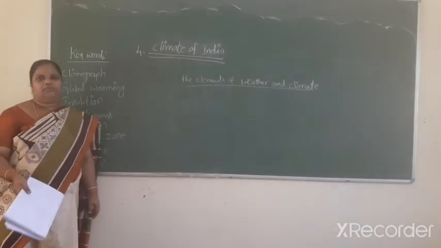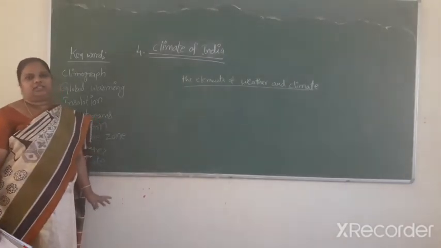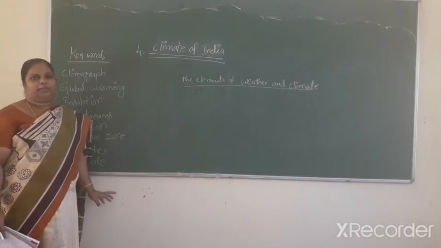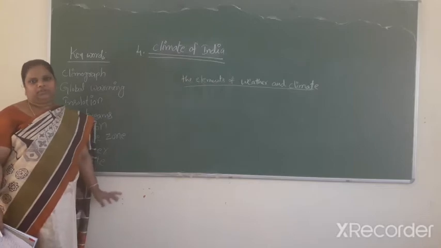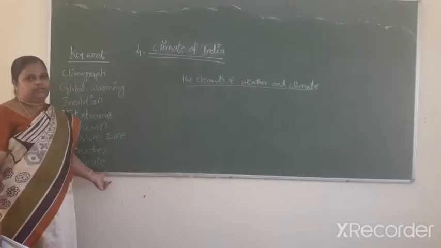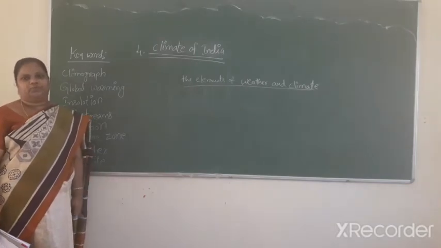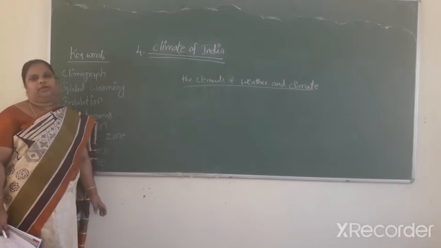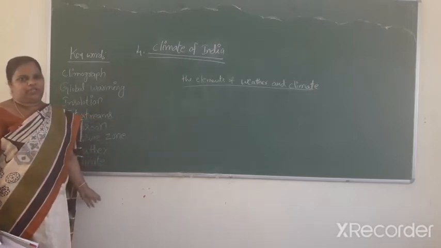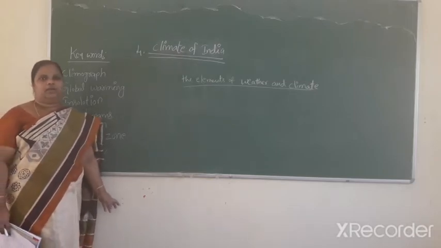The state of atmospheric conditions over an area at a particular time is weather. Next one, climate. Climate refers to conditions over a large area, following over 30 years and more.